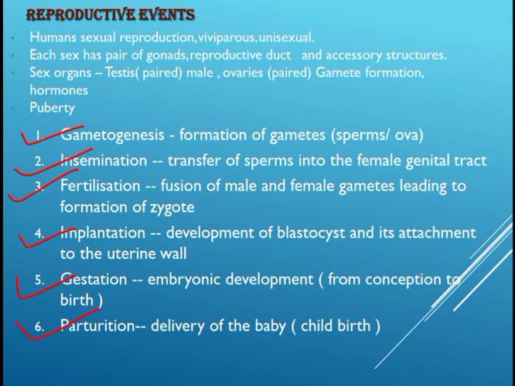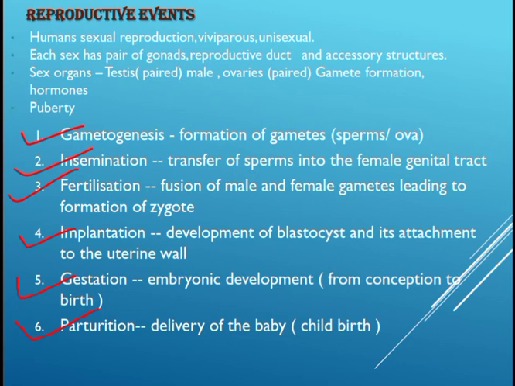Human beings show prominent sexual dimorphism with male and female differing from each other by a number of primary and secondary sex characters. Primary sex characters are those which are present since birth in both males and females, like external genitalia, whereas secondary sex characters appear after puberty and include a number of traits like presence of thick facial hairs, low pitch voice, etc. in males, and well developed mammary glands, high pitch voice, etc. in females.